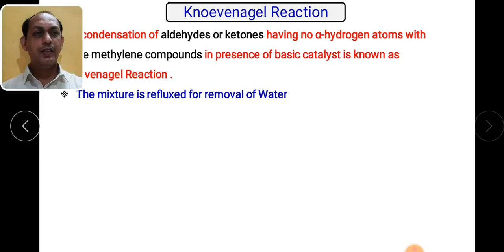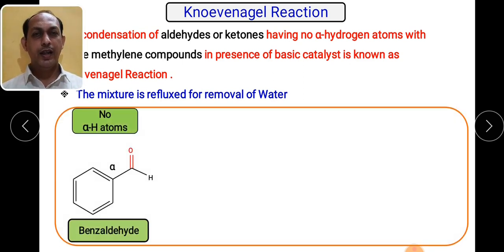In the last session we saw which aldehydes do not contain an alpha hydrogen atom. Benzaldehyde is a very good example of an aldehyde which does not contain an alpha hydrogen atom. This is the carbonyl carbon, the next carbon is called the alpha carbon, and this alpha carbon has no hydrogen, that is, no proton present. So this is an aldehyde which does not contain an alpha hydrogen atom. Such aldehydes which do not have alpha hydrogen atoms can give the Knoevenagel reaction.